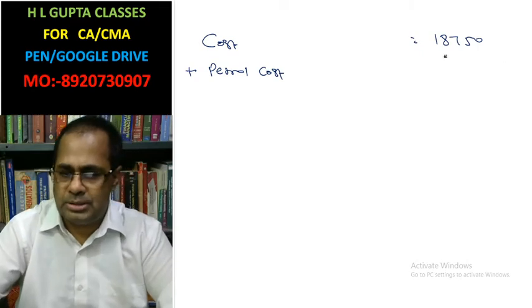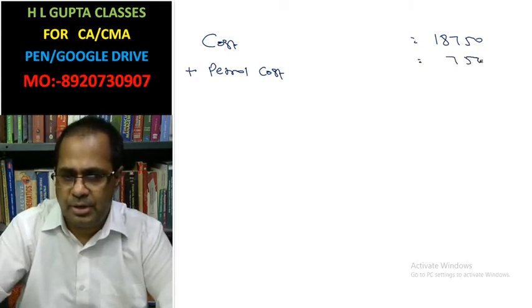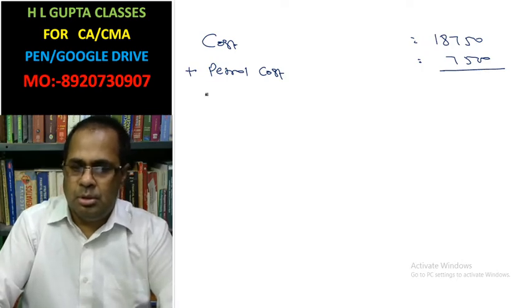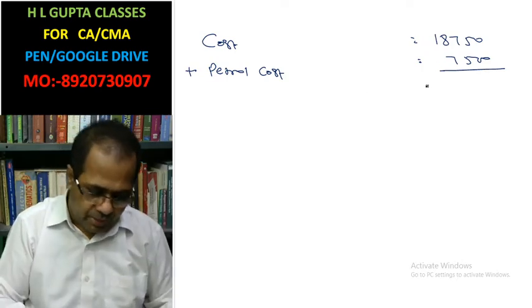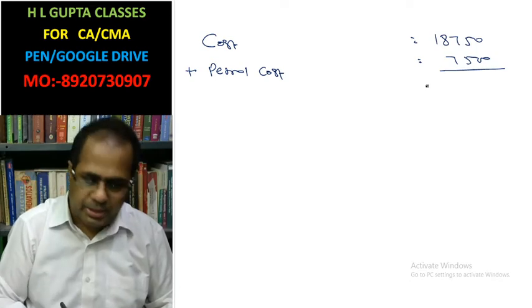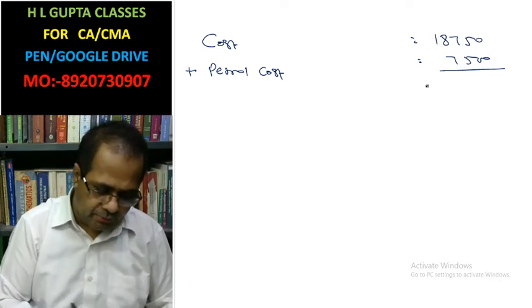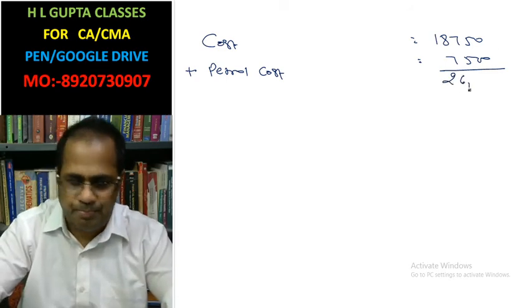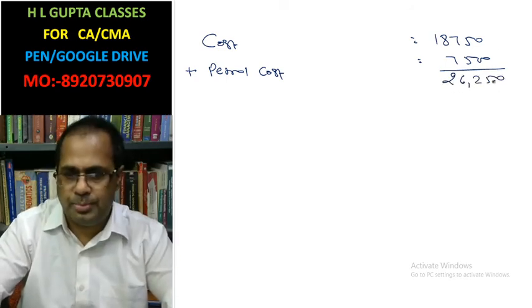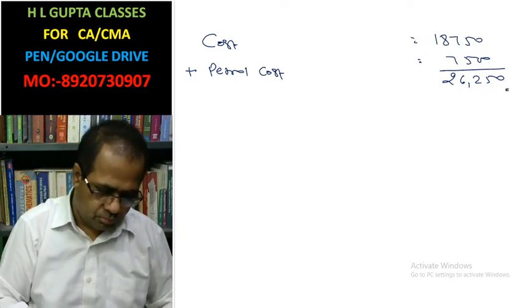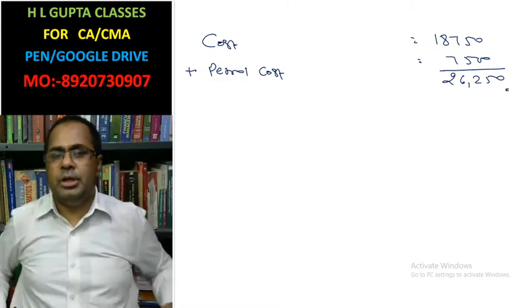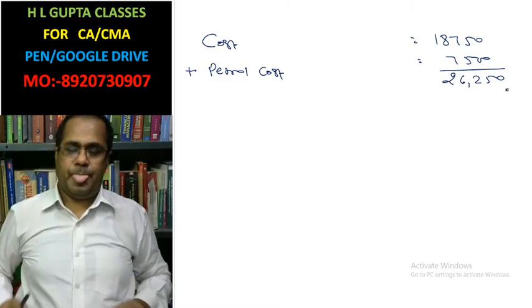Now petrol charges equal 7,500. So 18,750 plus 7,500 is 26,250. Look, this is the total cost.